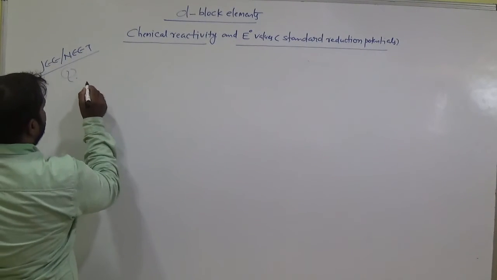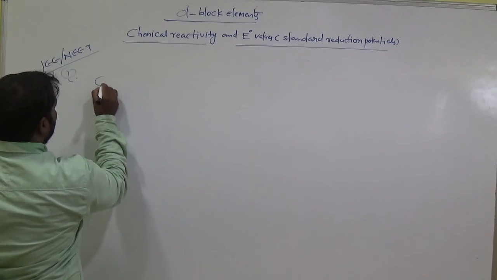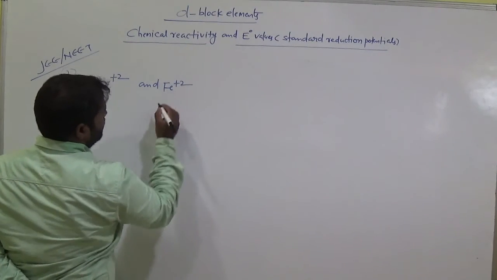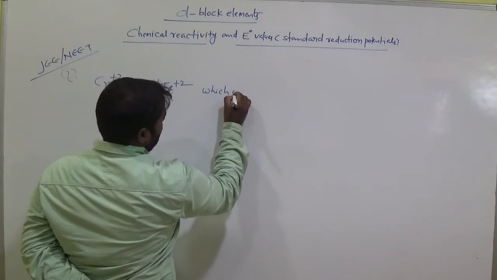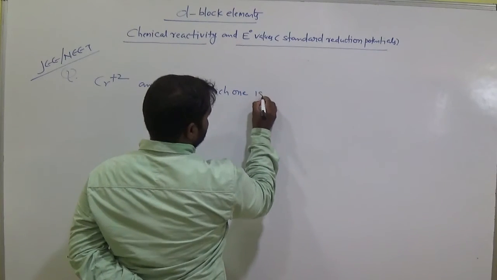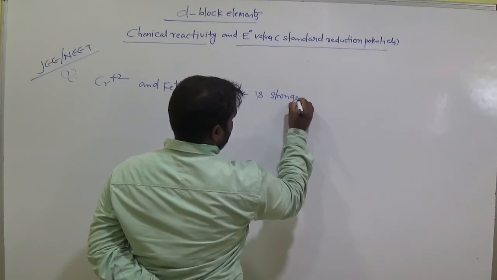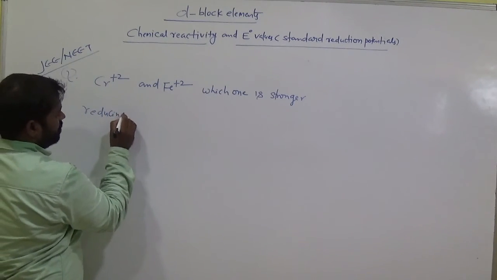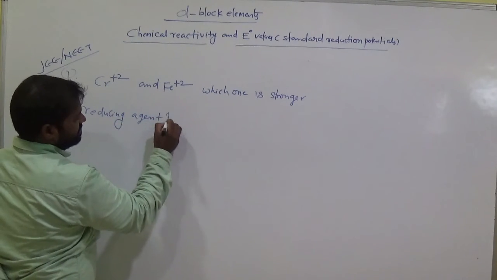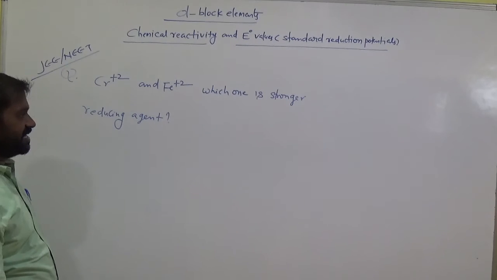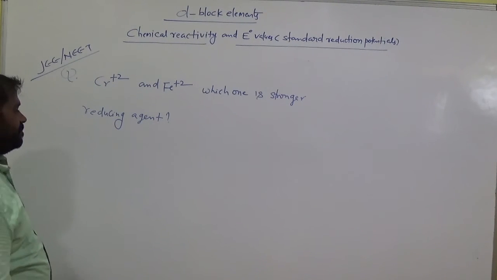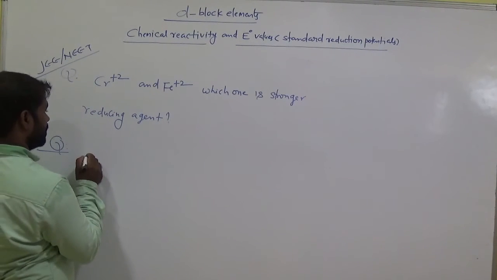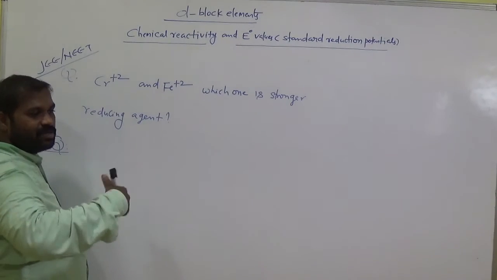Write the question. Cr plus 2 and Fe plus 2, which one is the stronger reducing agent? Both are reducing agents, but which one is the stronger reducing agent? The same question can also be asked like this: a reducing agent means which can easily lose electrons, am I right?